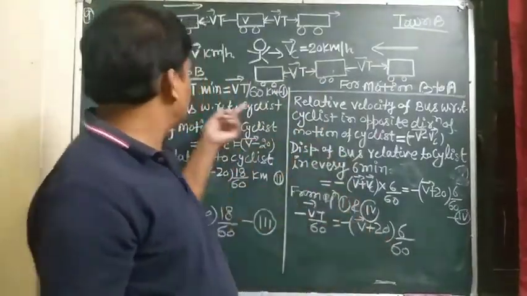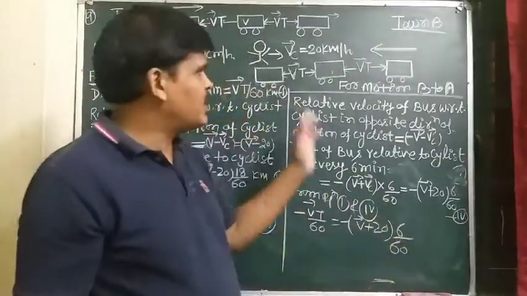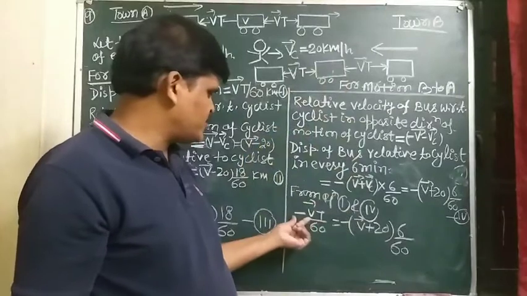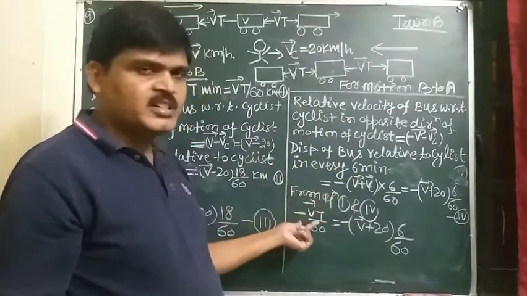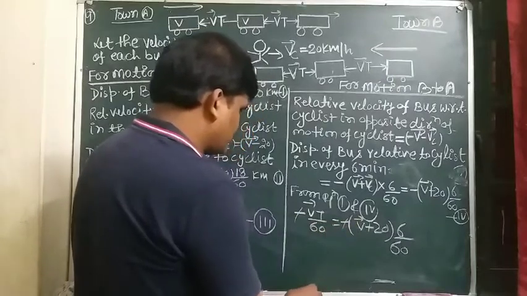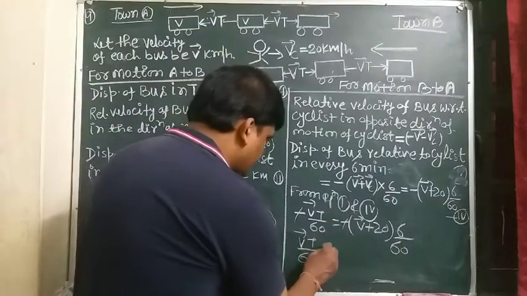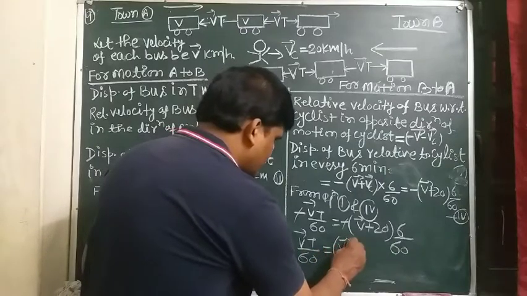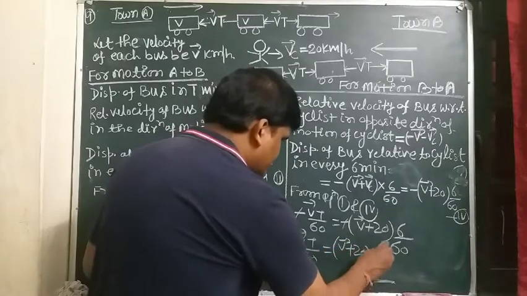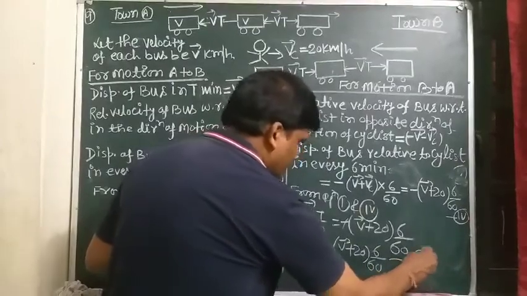So equation 1 and equation 4 are the same, but the direction of displacement is negative. So here this displacement is taken to be negative. So it cancels out, and it comes out to Vt by 60 equal to V plus 20 times 6 by 60, and this is equation number 5.